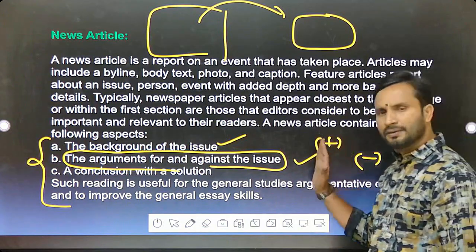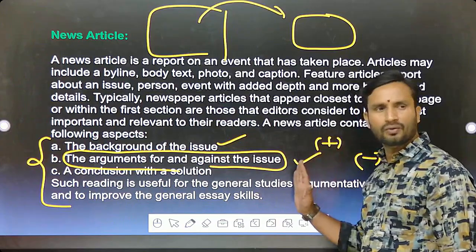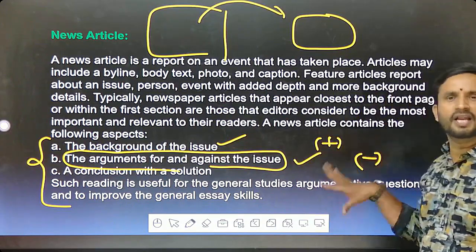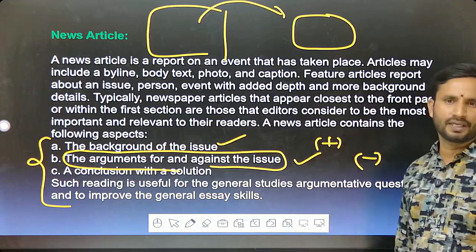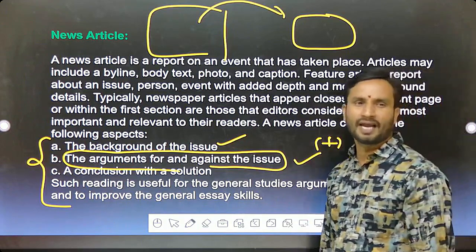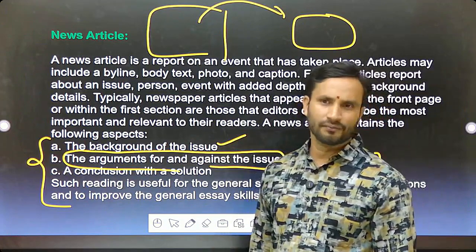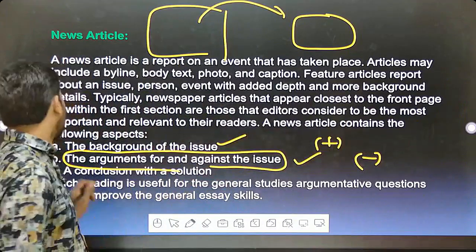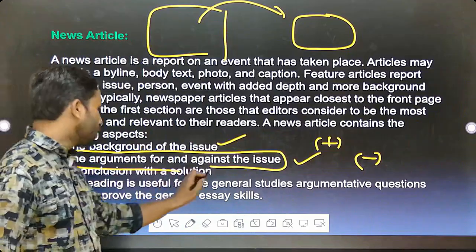Some of the people say yes, it is better to be alone. It's a right decision. Some of the people may criticize it as a wrong decision. Pros and cons of the incident. Two sides of a coin, head and tail. Clear? So that's what: arguments for and against the issue. Clear? And so it concludes with a solution.